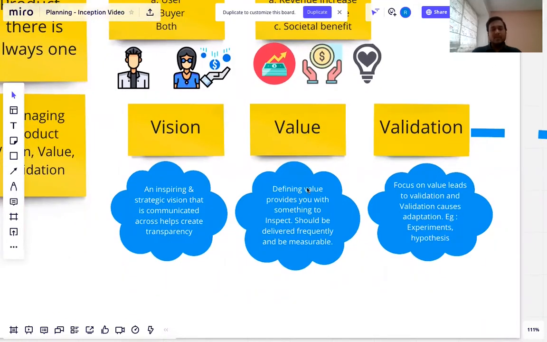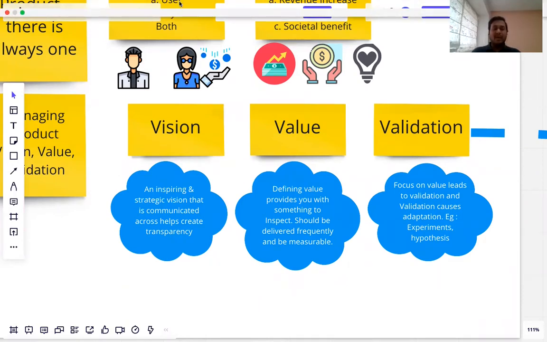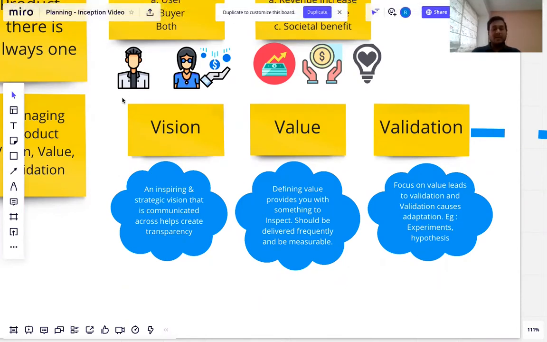The first thing, like we heard, what vision is, it's the North Star. And it is very important that it is communicated to everyone, but it is also very important that your vision is inspiring and strategic. Inspiring, because it motivates your people to get to the vision, and strategic because it also gives an approach or how you would want to be there.